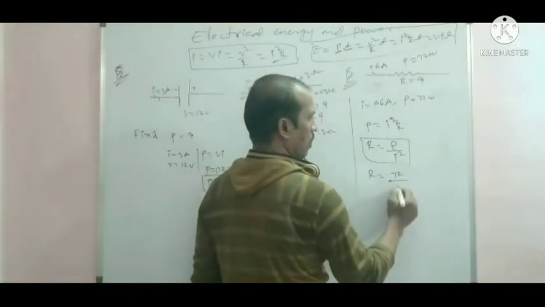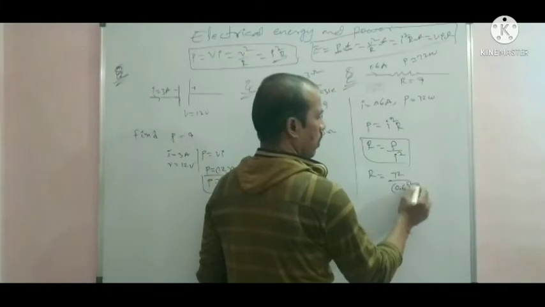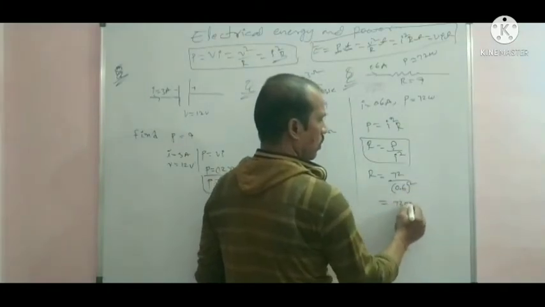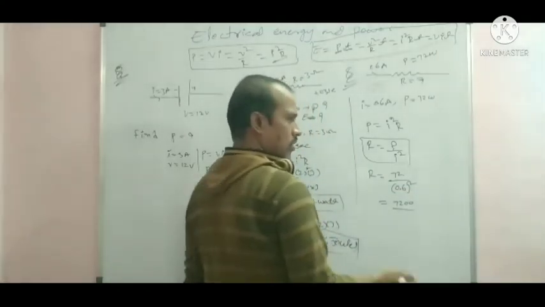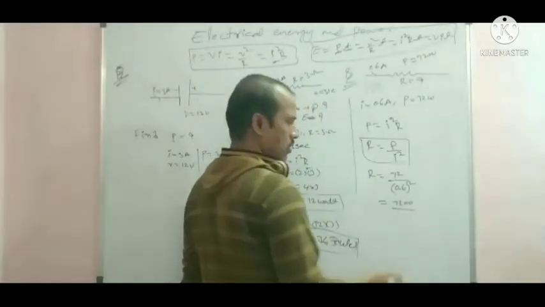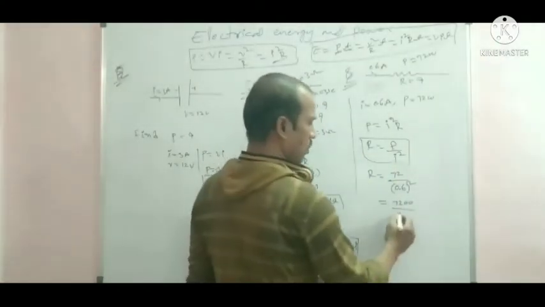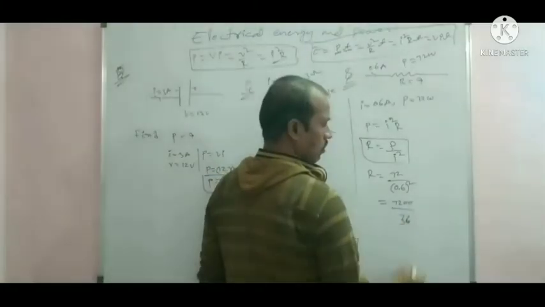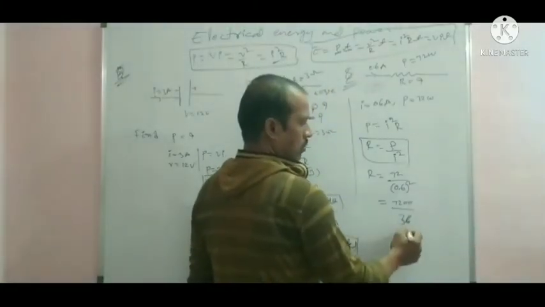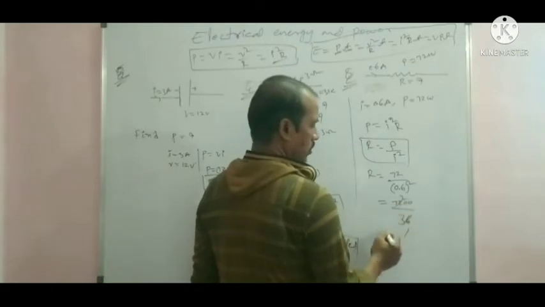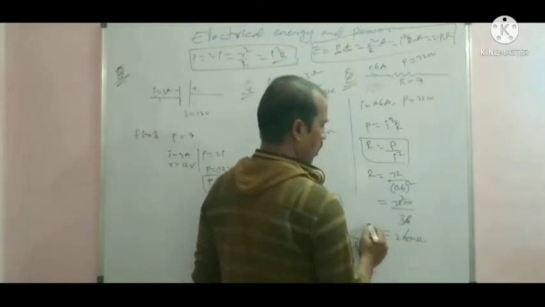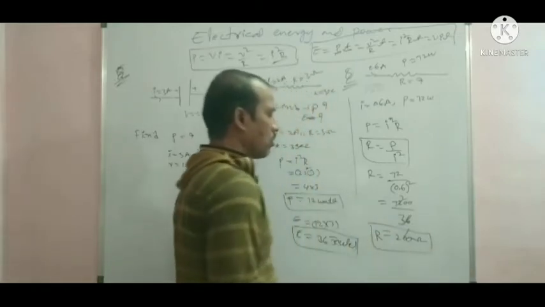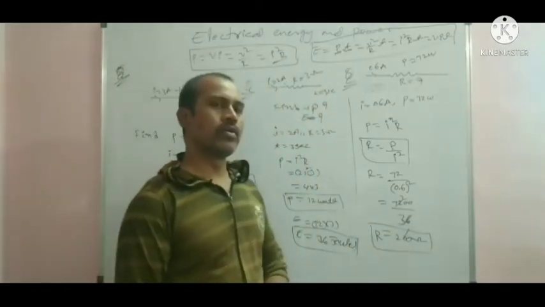72 by 0.6 squared, that is 72 by 0.36, which equals 200. So the resistance is R equal to 200 ohms.